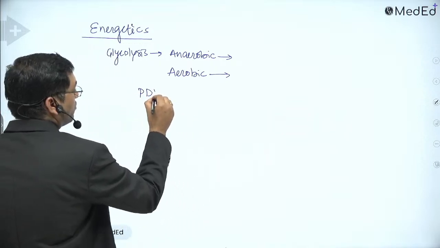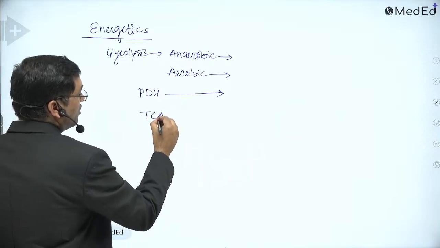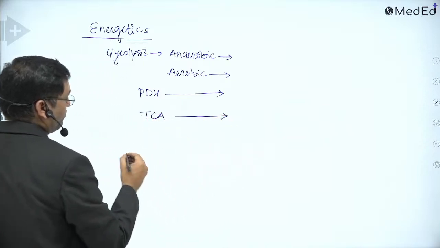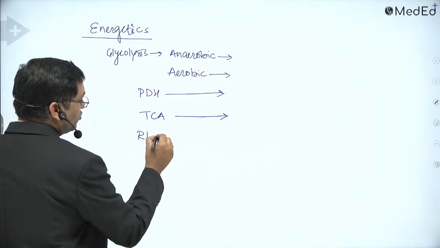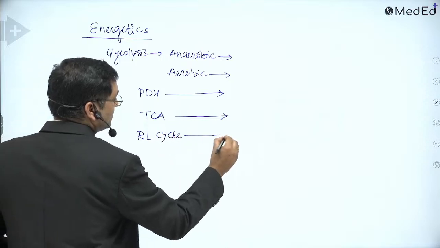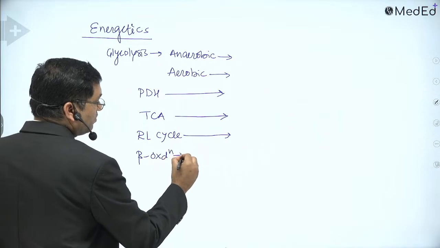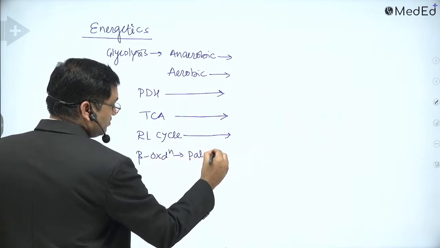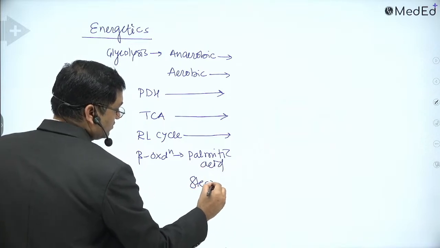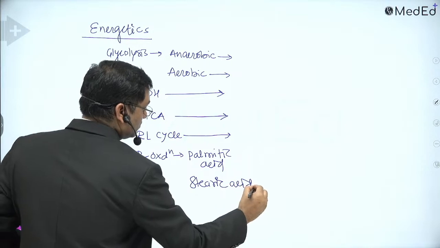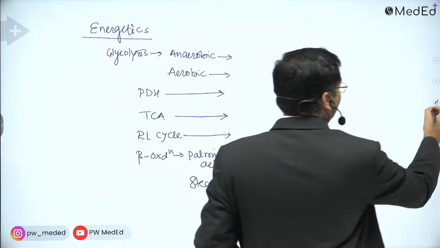Pyruvate dehydrogenase complex will give you how many ATP? Then TCA cycle will give you how many ATPs? Then Rapoport-Luebering cycle gives you how many ATPs? Then beta oxidation of palmitic acid. Then stearic acid. This is important. So how many ATPs are given? Yes, 2, 7. I will link that.